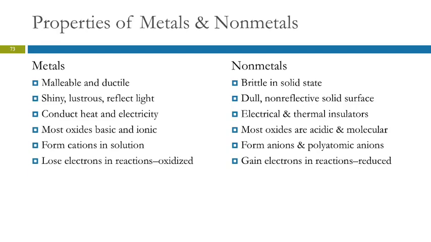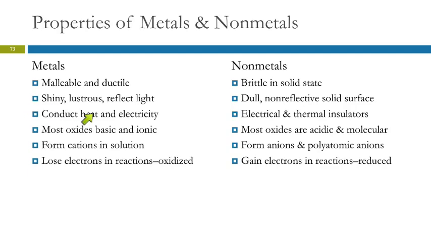So let's talk about some properties of metals and nonmetals. We've mentioned some of these before. The nonmetals are sort of the not metal. They're kind of opposite in their characteristics. So metals are malleable and ductile. You hit a piece of metal with a hammer, it doesn't shatter into bits. You dent it, right? And if you keep hammering it, you can hammer it flat. That's malleability. Ductile means it can be drawn into a wire. Nonmetals are brittle. Smash those and they will break up into pieces.